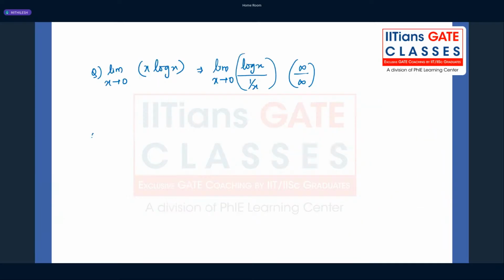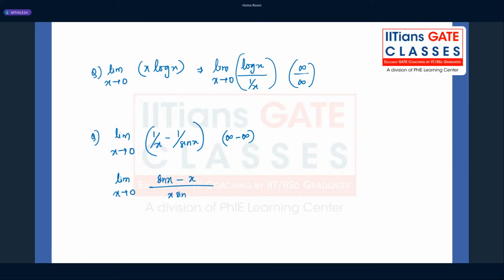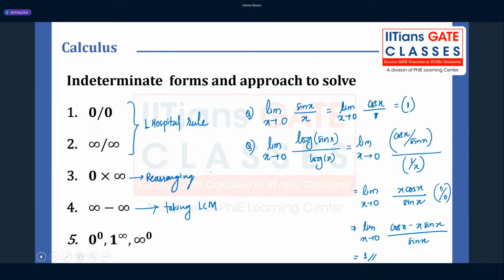And let me give a quick example. Limit x tends to 0, 1 upon x minus 1 upon sine of x. You can clearly see it's infinity minus infinity form, but after you take the LCM, limit x tends to 0, sine x minus x divided by x sine x. It is now 0 by 0 form, right? So by taking the LCM, you can convert this form into 0 by 0 or infinity by infinity, and then you can apply the Hospital rule. You know how to solve it.